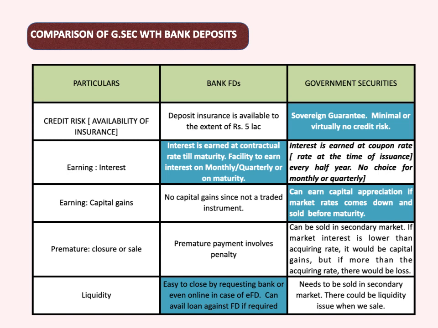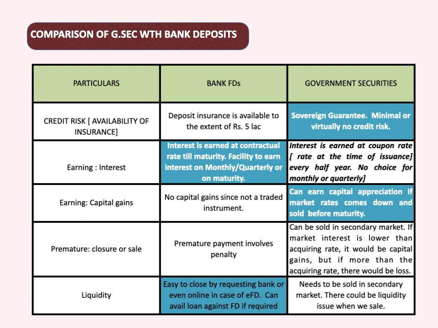So my gain will be interest up to that period at the contractual rate only, that is 7%, plus a capital gain of say 1000 rupees. So here I will not lose anything for premature payment, but in case of bank deposits there will definitely be a premature penalty.